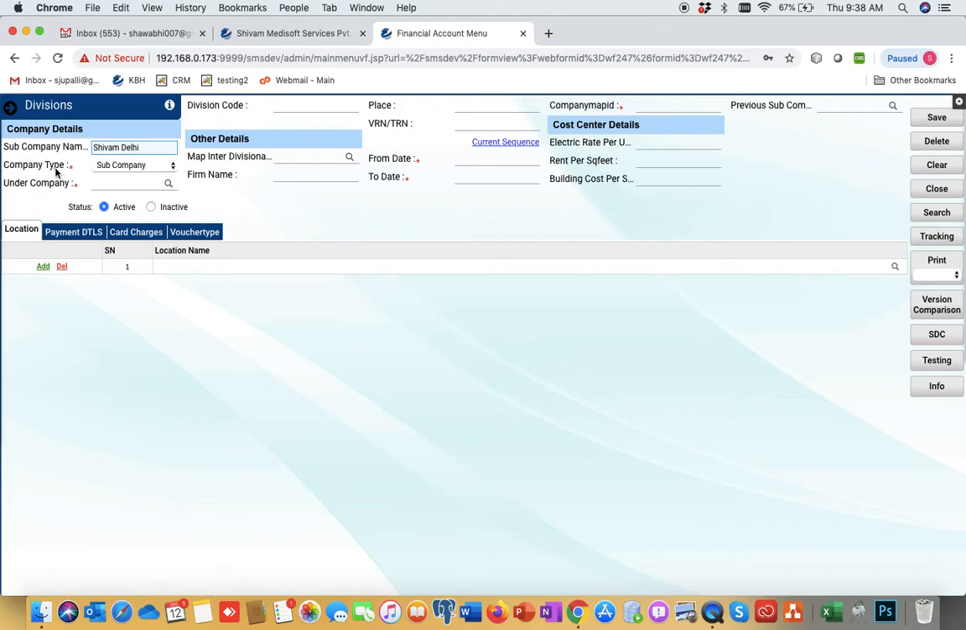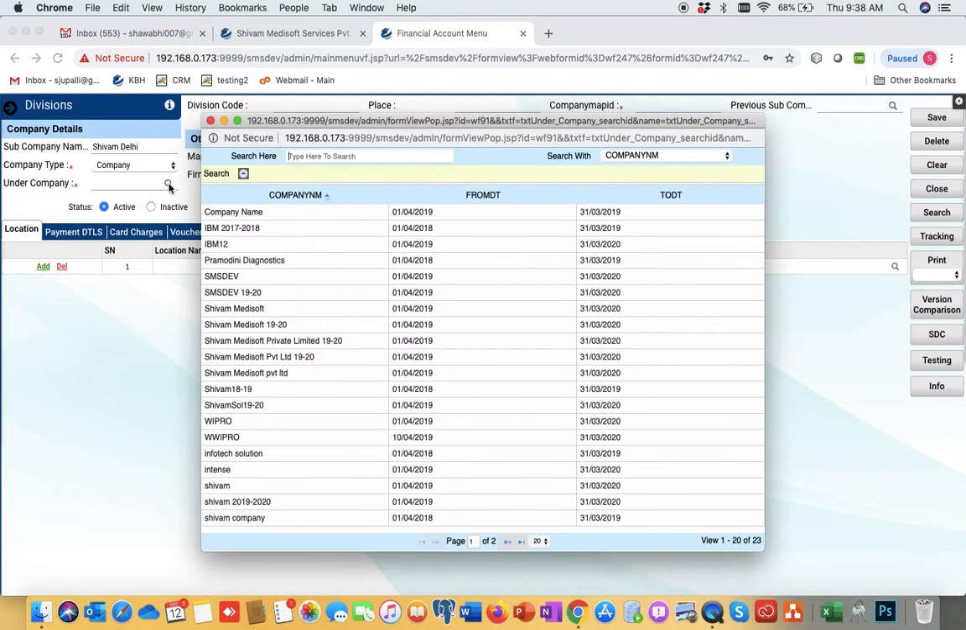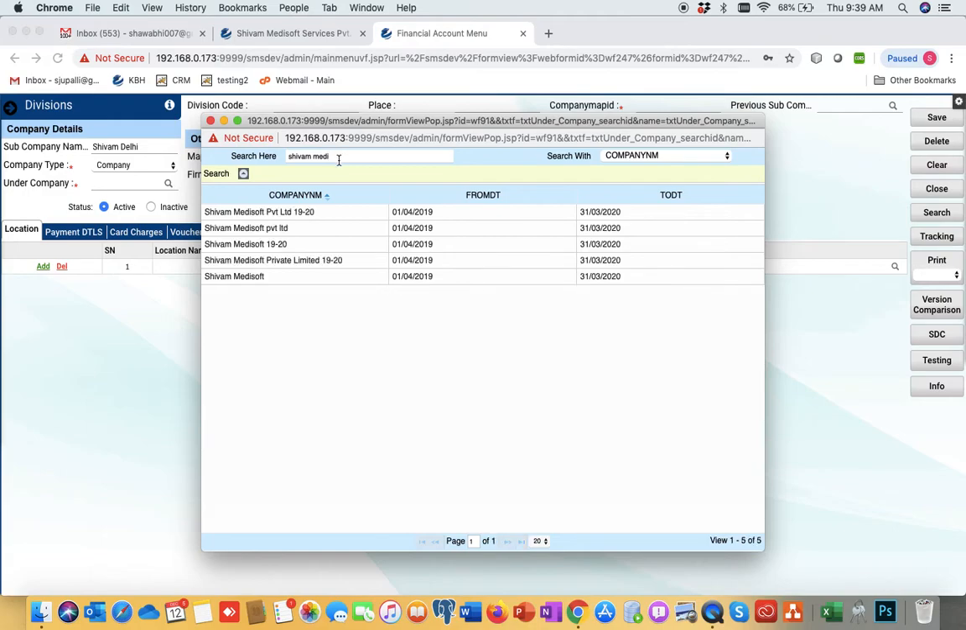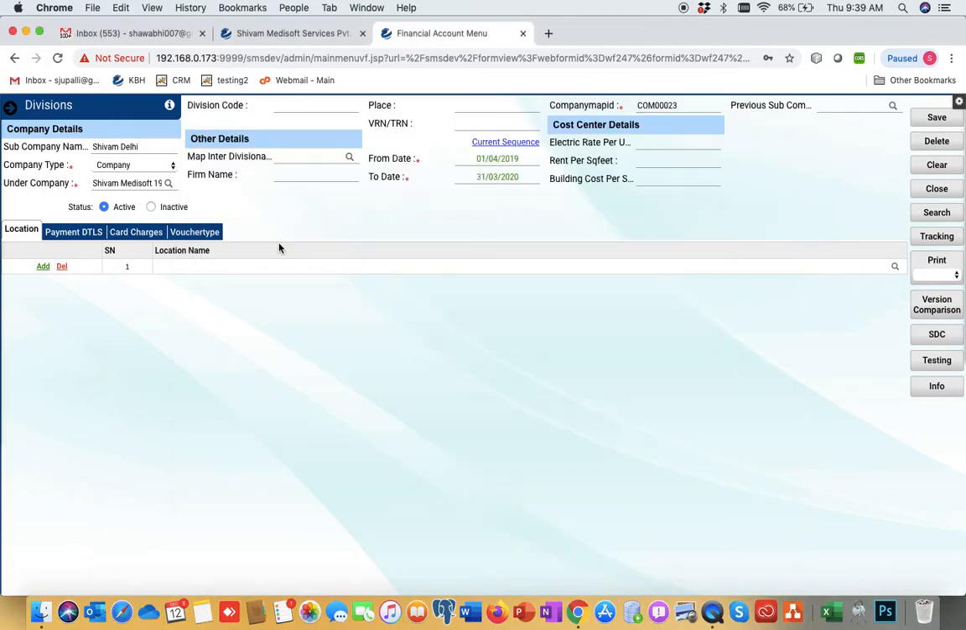Thereafter, the company type is there. The company type will be company every time. Then this Shivam Delhi is a sub company, so it belongs to which company? Here we can select the company we created, Shivam Medsoft 9020, and map with this. Here also you can see the status, active or inactive. Thereafter the division code. If you have any division code for this Shivam Delhi, you can mention it here. This is optional. Other details are not mandatory right now.